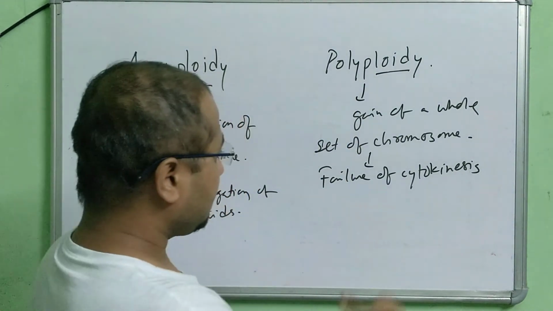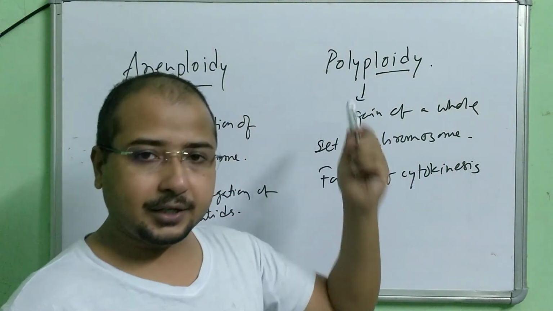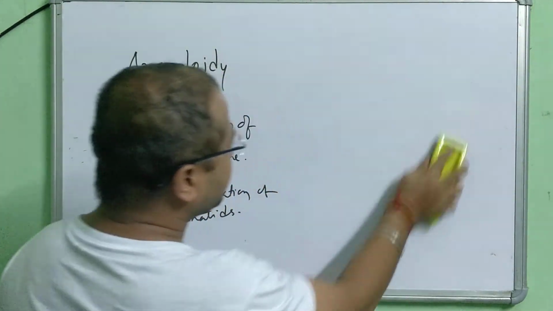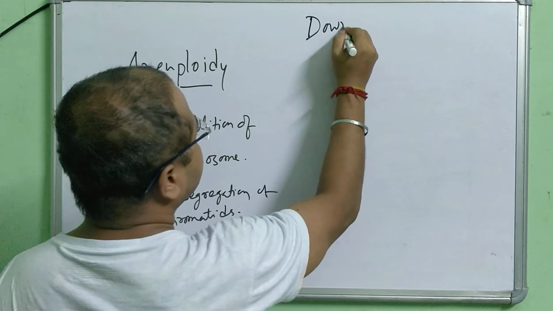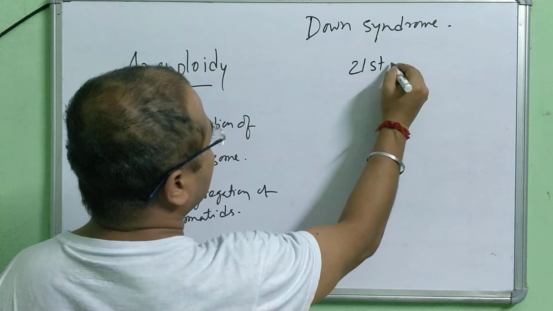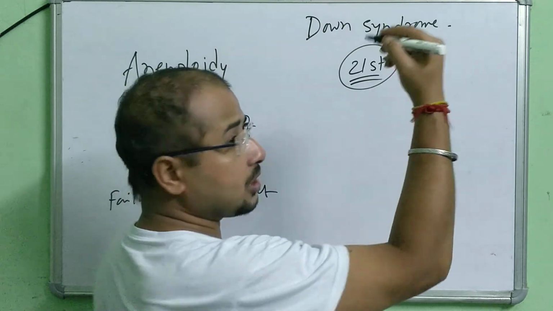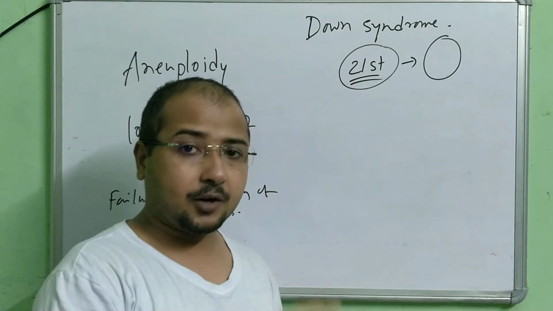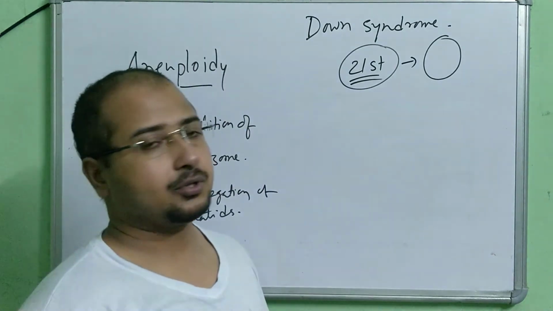Here it is the entire set of chromosomes, whereas in aneuploidy we are talking about only one chromosome. That is the basic difference between aneuploidy and polyploidy. Now, for aneuploidy, three diseases are there. Number one is Down syndrome. Here the 21st chromosome gets an extra copy, one additional copy of the 21st chromosome. That leads to Down syndrome.